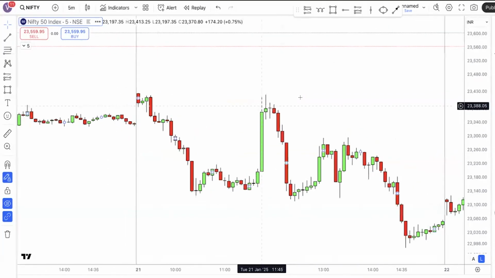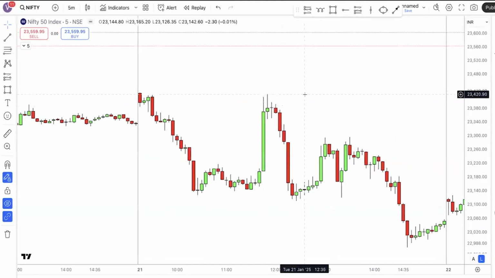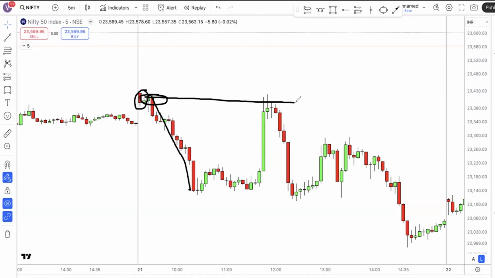Another example is here. You can see that on this chart, this is the 21st January chart. It was trading quietly here, and then a big bearish candle and a non-stop big fall till here. So that level becomes your supply zone. And even if price comes to that level on the same day, the chances of price reversal are higher.